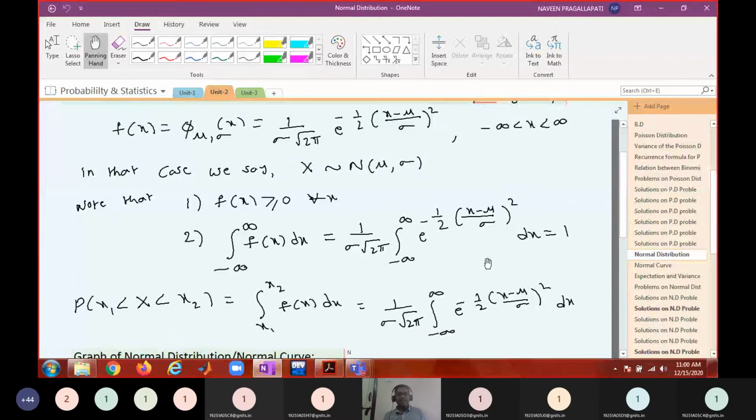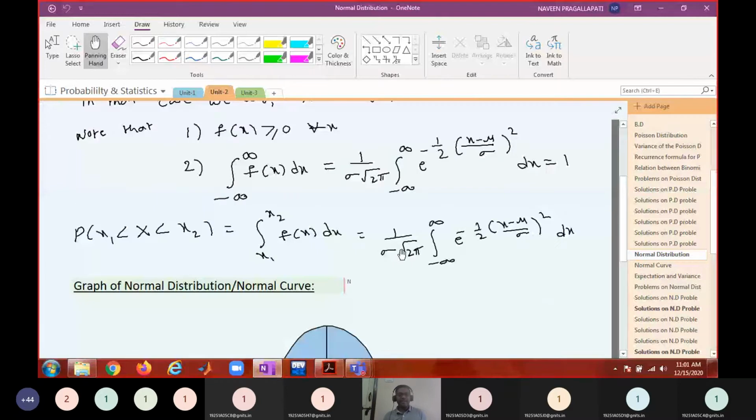And using our techniques of integration, like multiple integral concepts, we observed that this integration is 1, and the probability that x takes a value in between x1 to x2 is given by the definite integral from x1 to x2 of f of x dx. f of x is nothing but the density function.